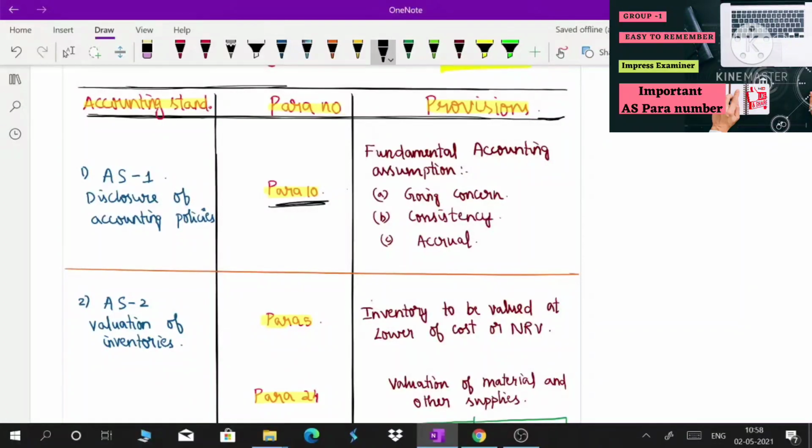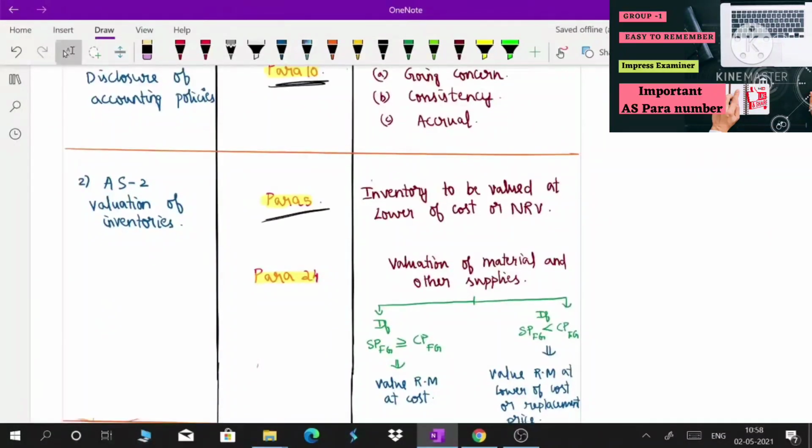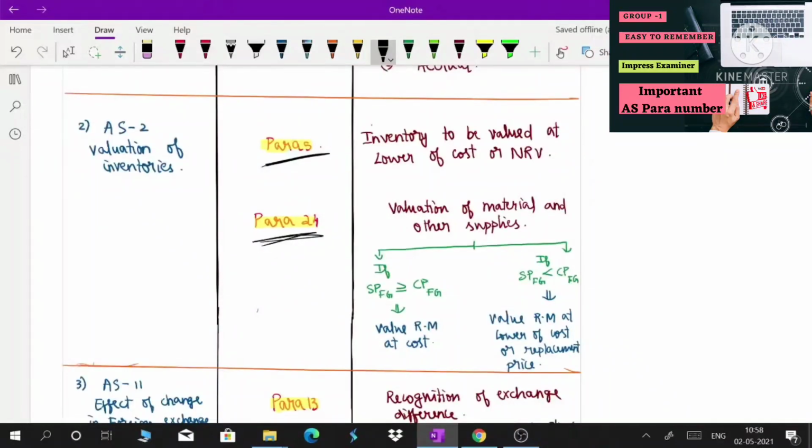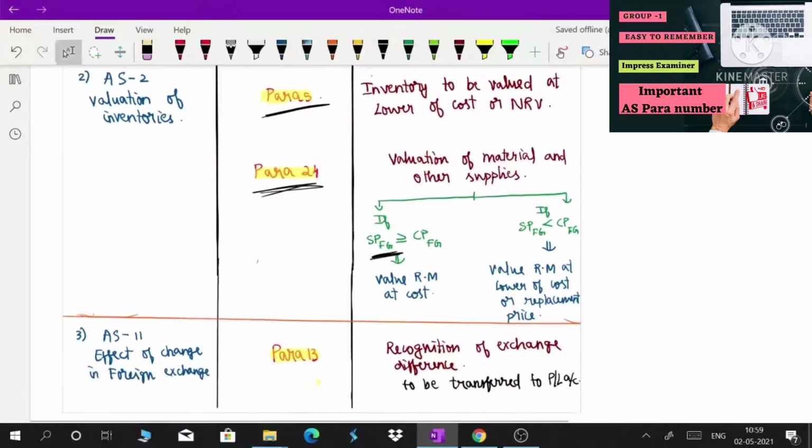Para number 10 contains the provision of fundamental accounting assumptions: going concern, consistency, accrual. And AS2, valuation of inventory: para number 5 is related to inventory to be valued at the lower of cost or NRV, and para number 24 deals with the provision related to valuation of material and other supplies. If the selling price of finished goods is greater than or equal to the cost of finished goods, then raw material should be valued at cost. If the selling price of finished goods is less than the cost of finished goods, then raw material should be valued at the lower of cost or realizable value.